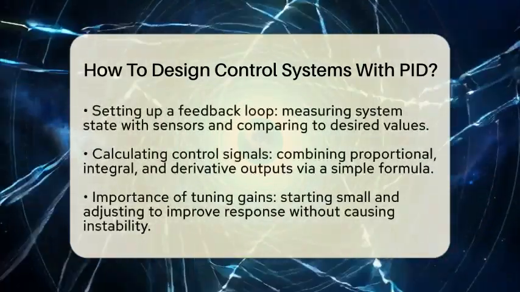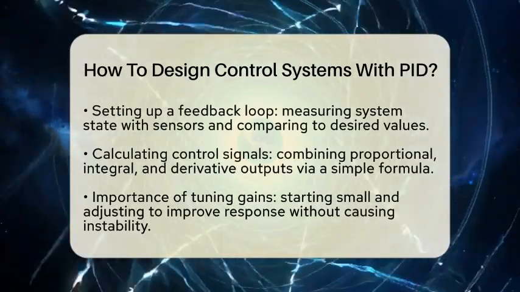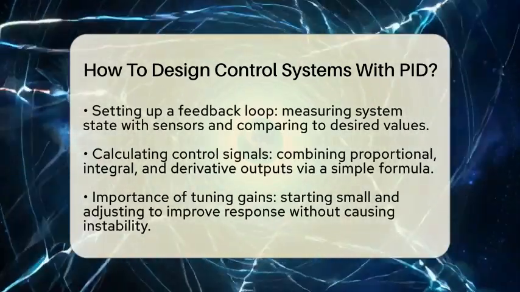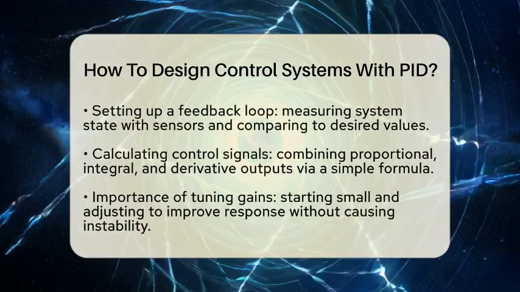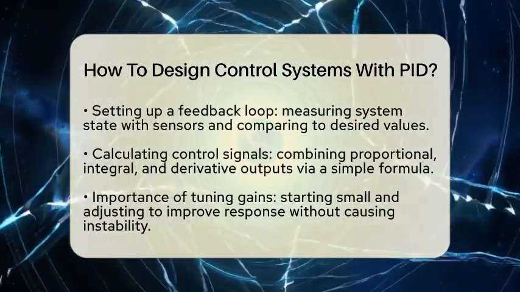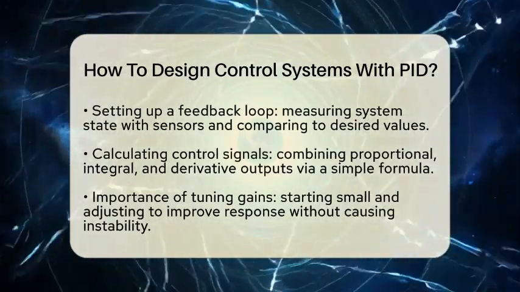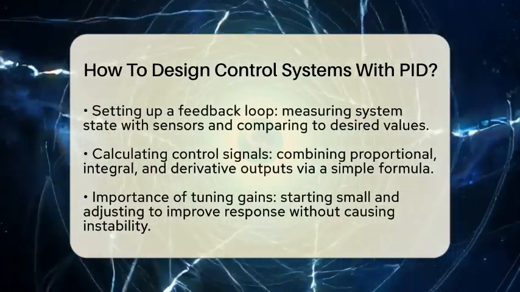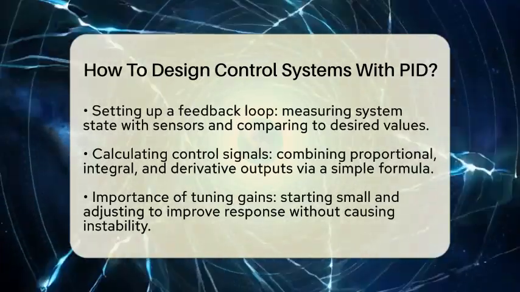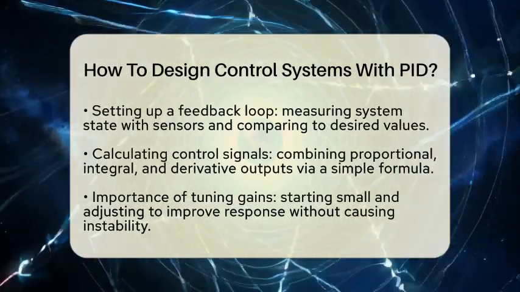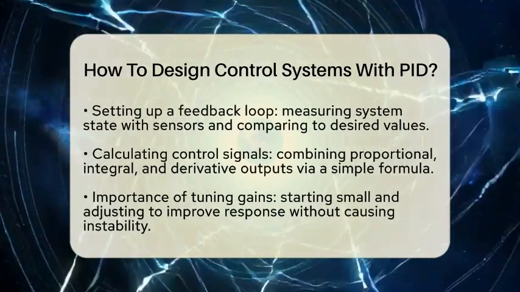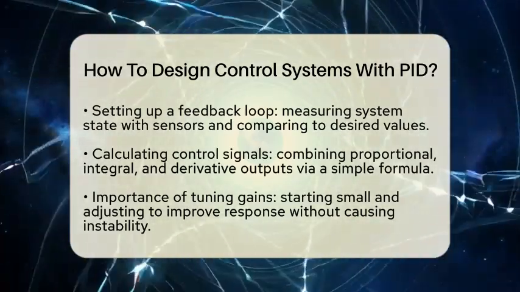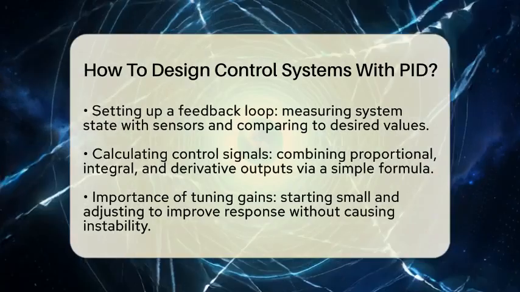Next, you set up a feedback loop. You measure the system's current state using sensors. For example, if you're controlling a robot arm, you measure its position. Then, you compare this to your desired position, which gives you the error. The PID algorithm takes this error and calculates a control signal. This signal tells an actuator, like a motor, how much to move or adjust.